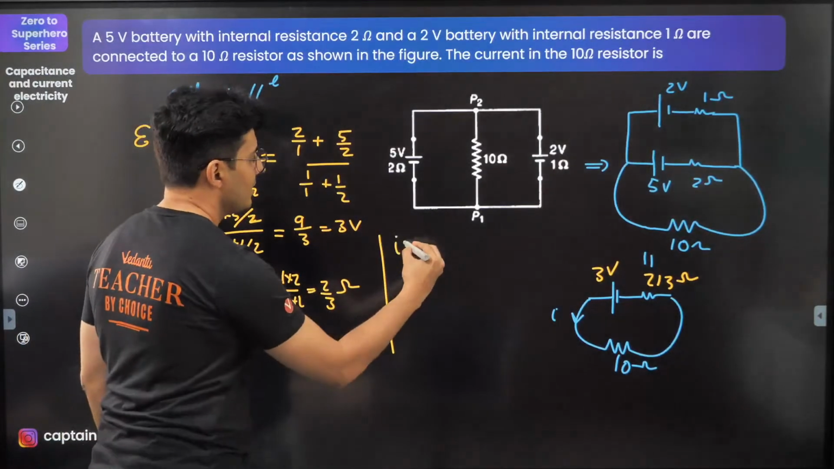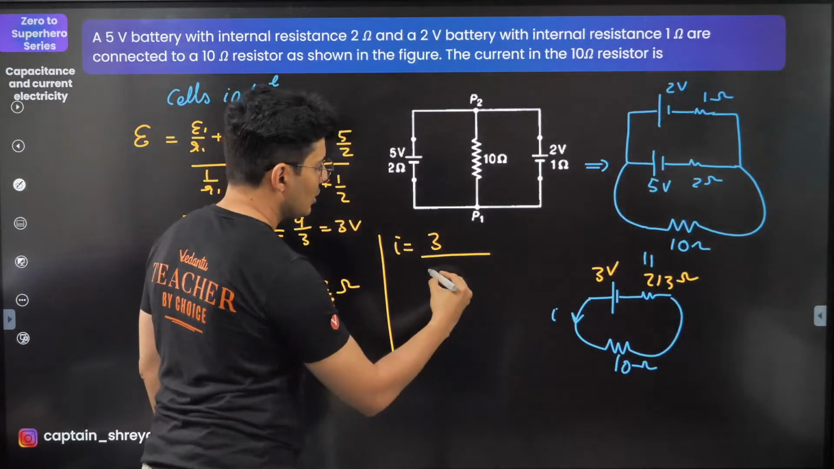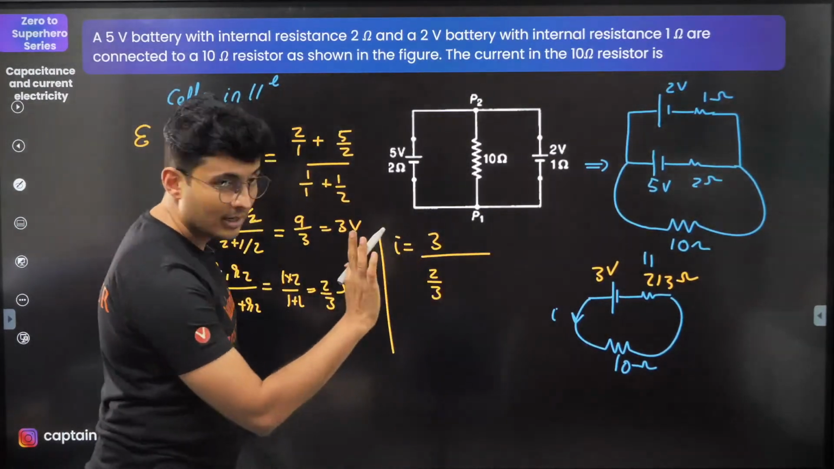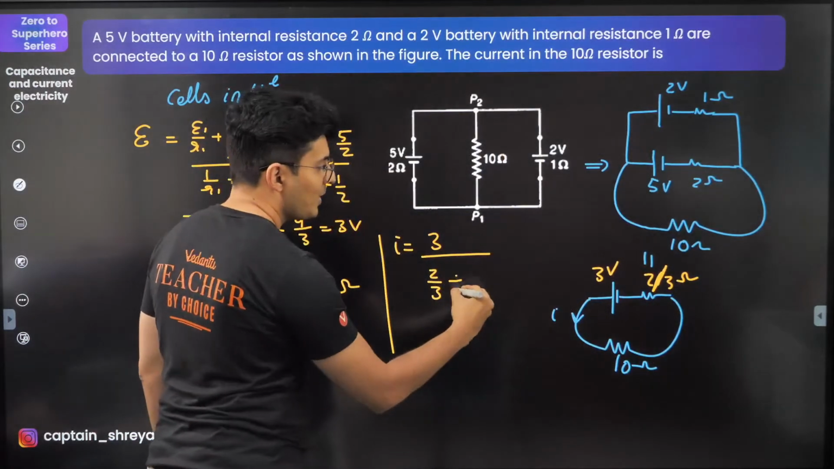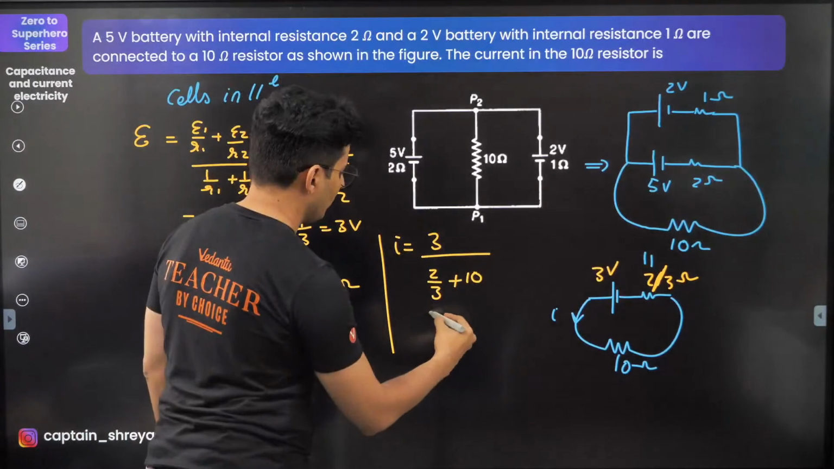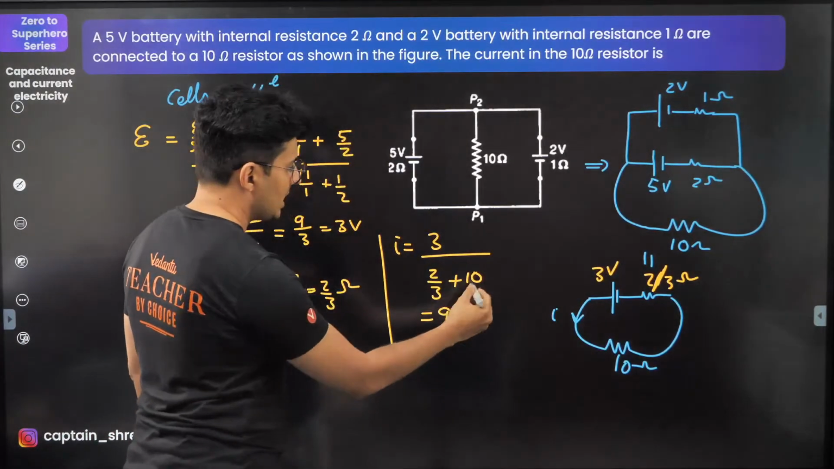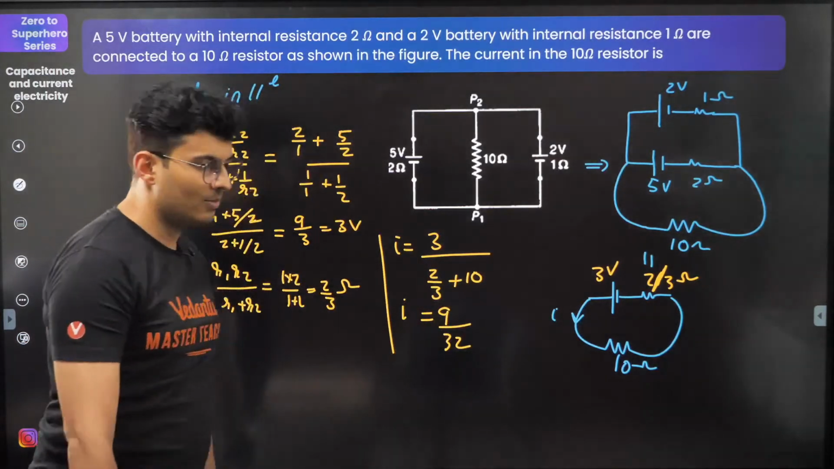Now the last thing that we need to do, I need to find out the current. So what is the current? So current is voltage by resistance. Voltage is 3. Resistance is 2 by 3 plus 10. It's not 213 guys. So this is 3 divided by 2 by 3 plus 10. So you can do the math now. So 3 goes on the top. So it will be 9 divided by 30 plus 2, which is 32. So current will be 9 divided by 32 amperes.